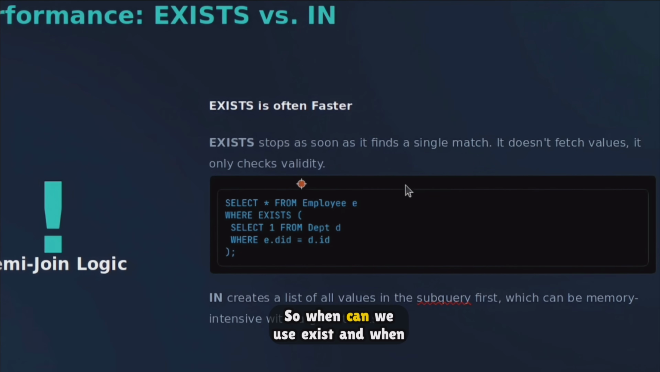Okay, so when can we use EXISTS and when can we use IN? We can use EXISTS when we are dealing with large tables or correlated queries or subqueries, and when performance matters. And when can we use IN? IN is basically for when we are dealing with a small list, fixed values or simple queries. Okay, so that's the basic difference between EXISTS and IN.